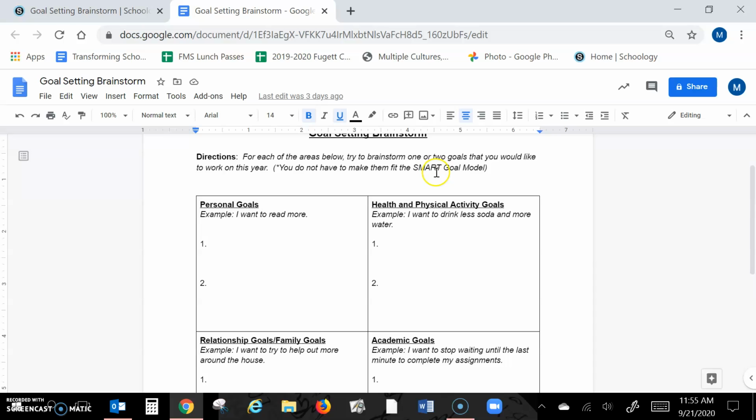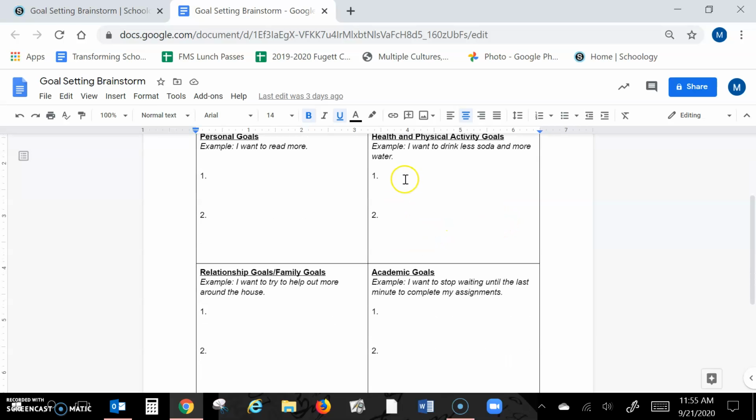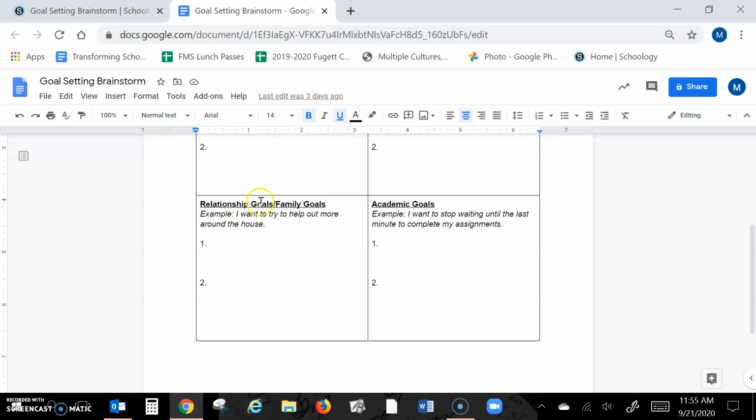You don't have to write it as a SMART goal. If you remember the PowerPoint from last week, it went over what a SMART goal is. It's also in this week. I'll be showing that in just a second. But for these, as you see with the example right here, personal, do you have a personal goal like I want to read more? Health and physical activity goals, I want to drink less soda and more water would be an example. Relationship goals, family goals, I want to try and help out more around the house.